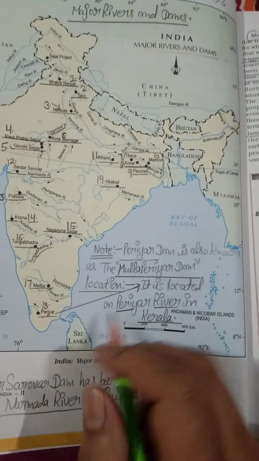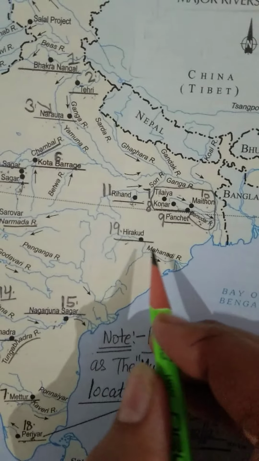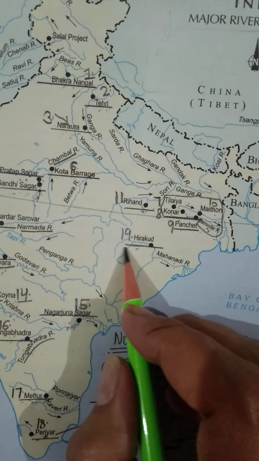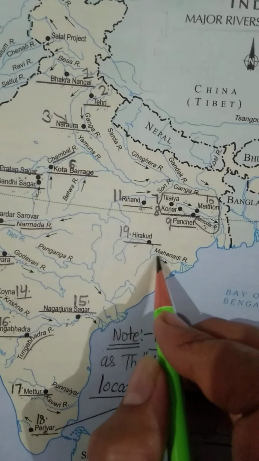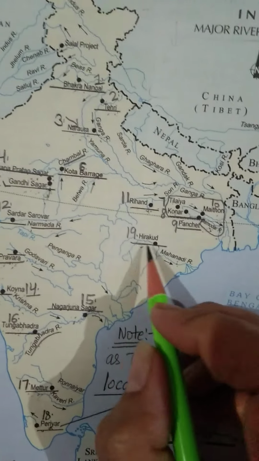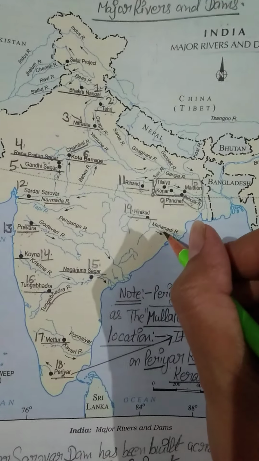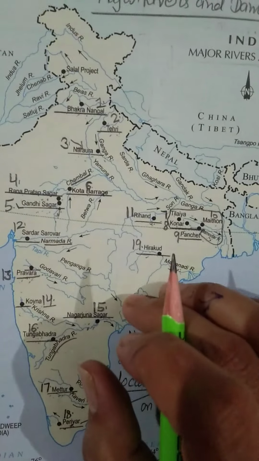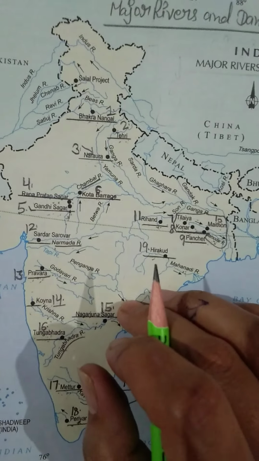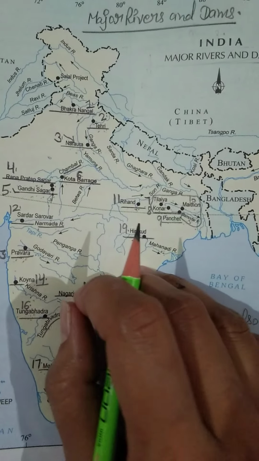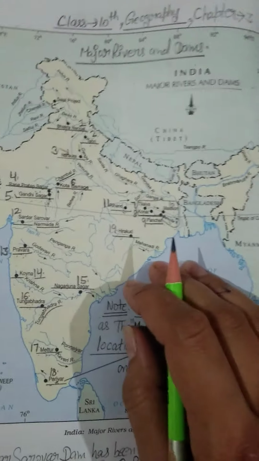Students, just see number 19. On number 19 we have Hirakud Dam, and this dam has been built across the Mahanadi river. So in this manner, we have seen 19 dams in the different states of our India, and these dams have been built across different rivers.